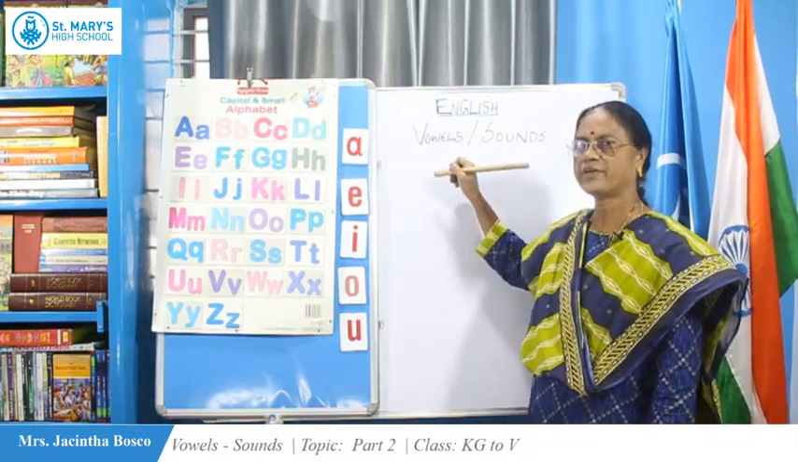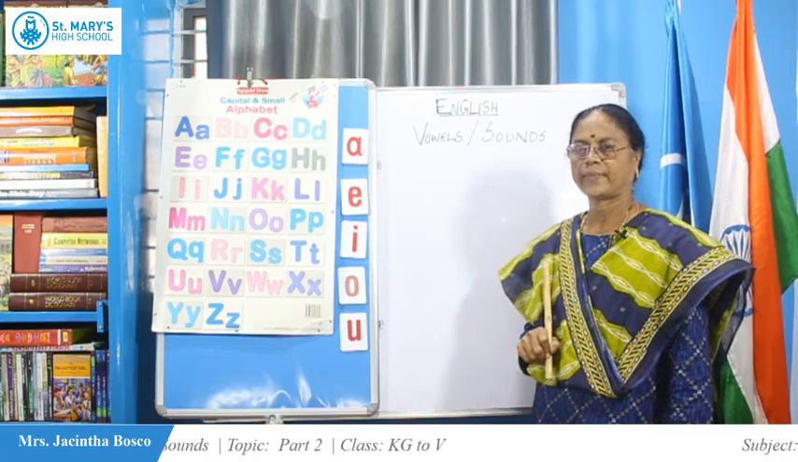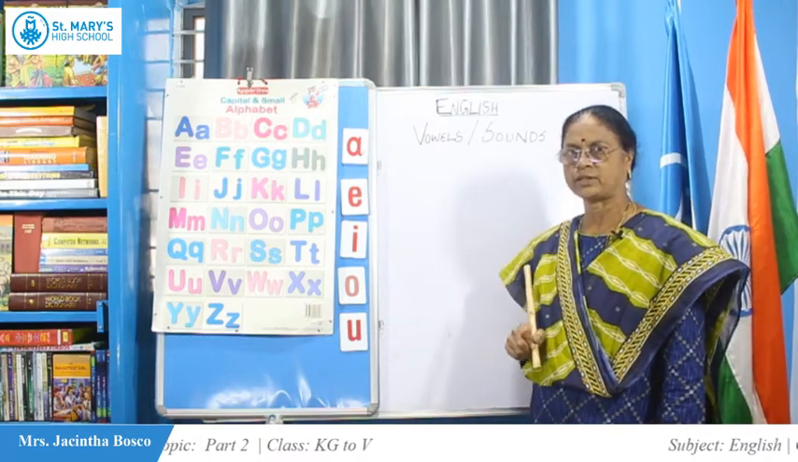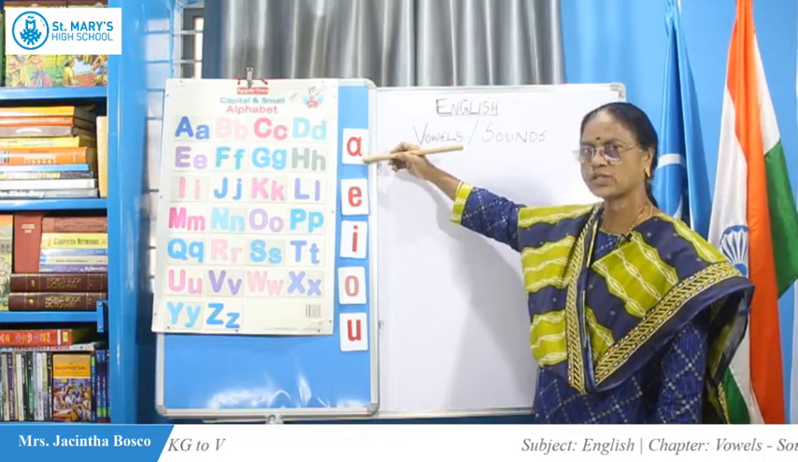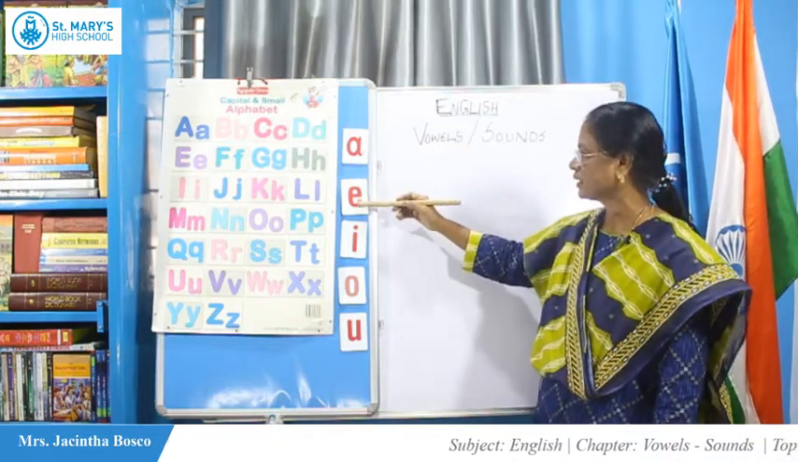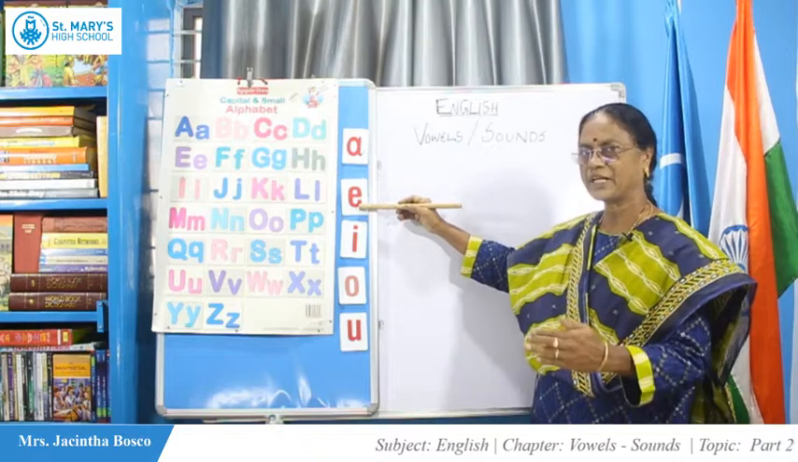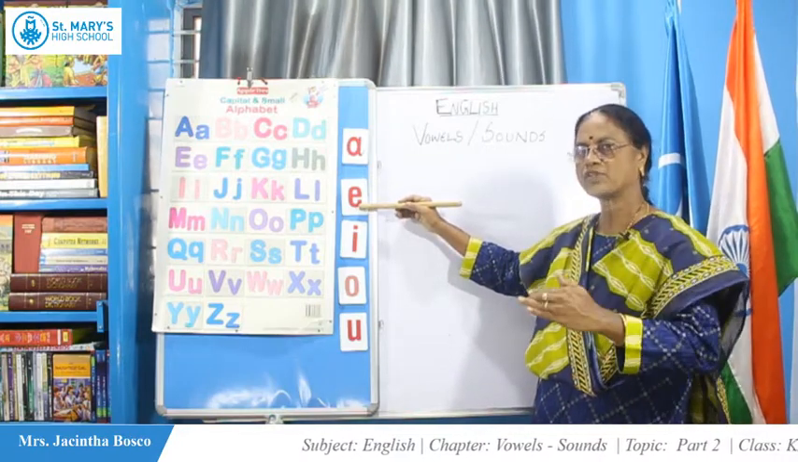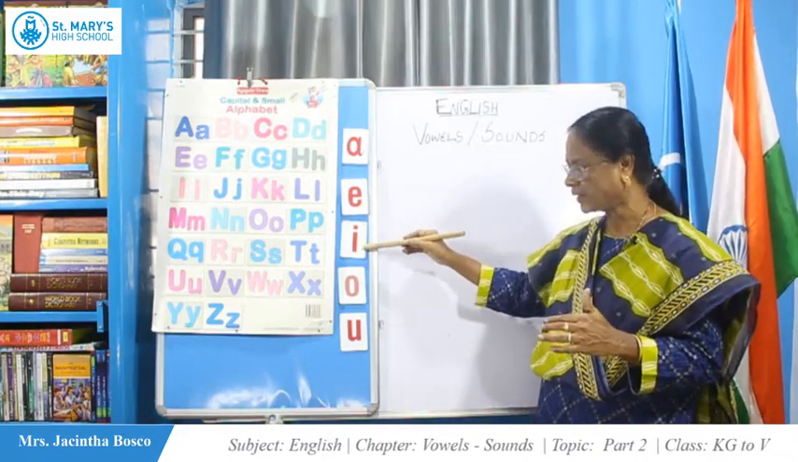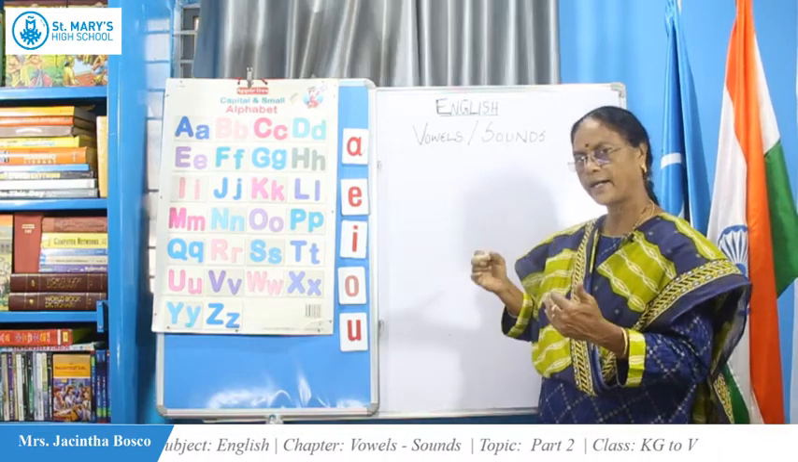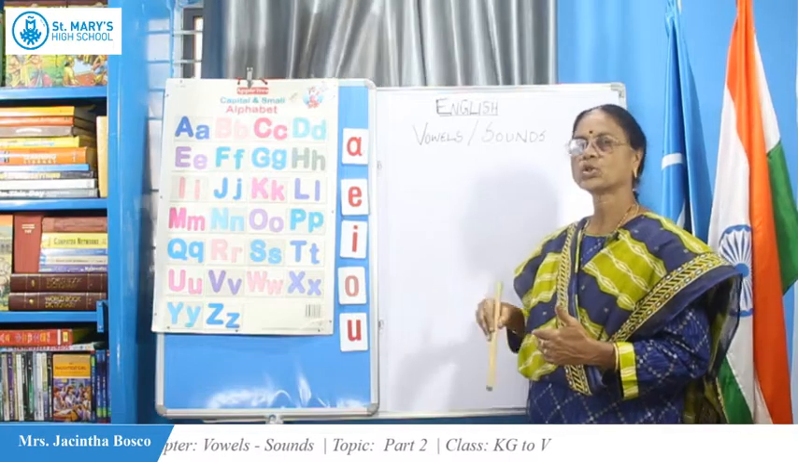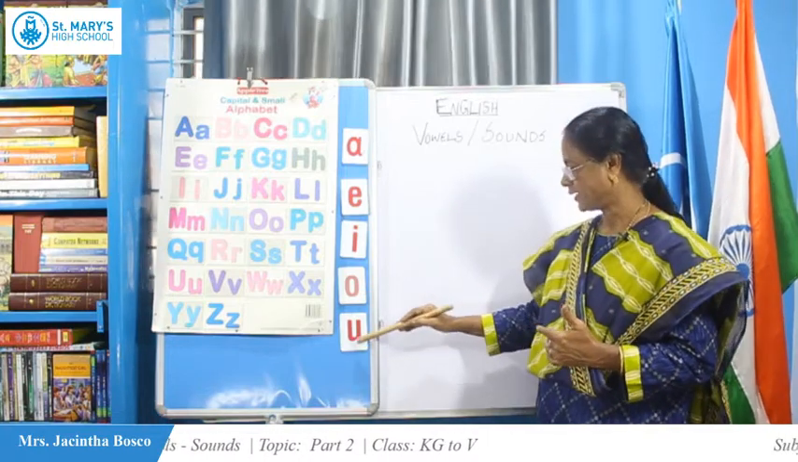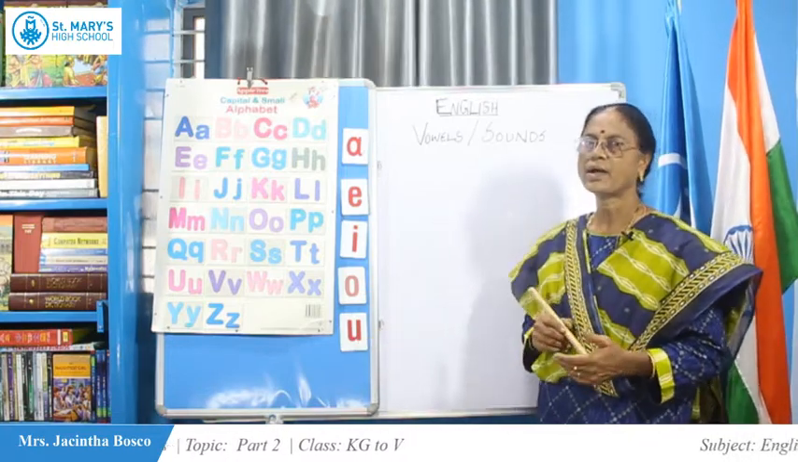There are so many words for A: apple, alligator, airplane, ant. Coming to E, sometimes it sounds A, sometimes it sounds E. I sounds E and I, both the sounds you get. O says O. Then U says umbrella.